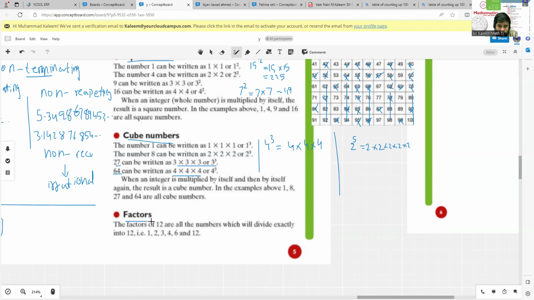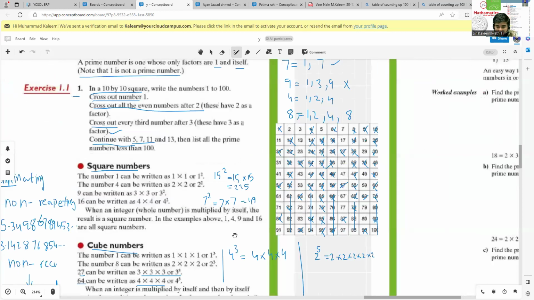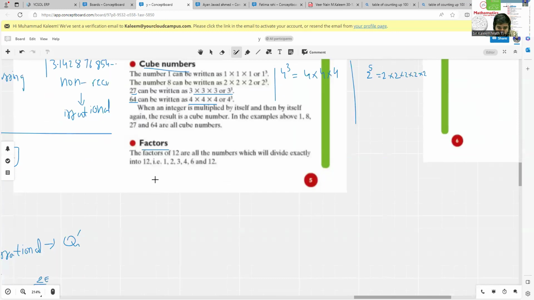After that, we have factors of a number, which I think I already explained in the prime number part. What are factors? Factors are the numbers that divide the number. Like if you want to calculate the factors of 12, you just have to check which numbers divide 12.